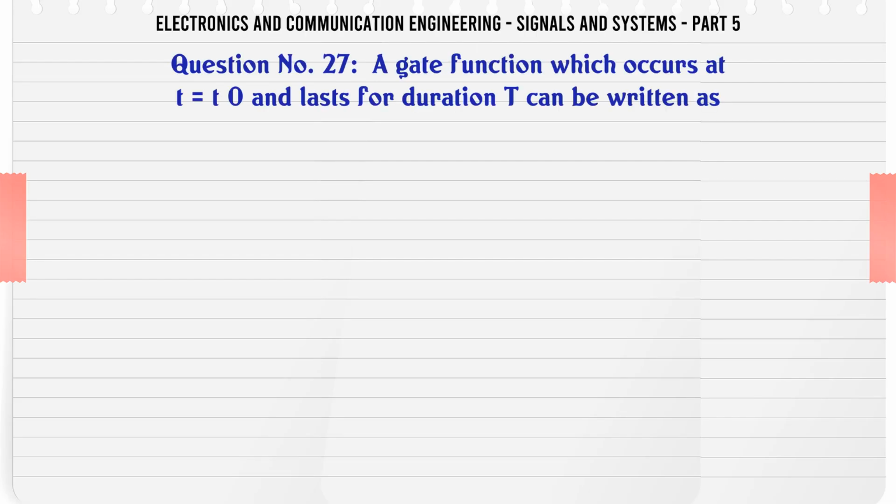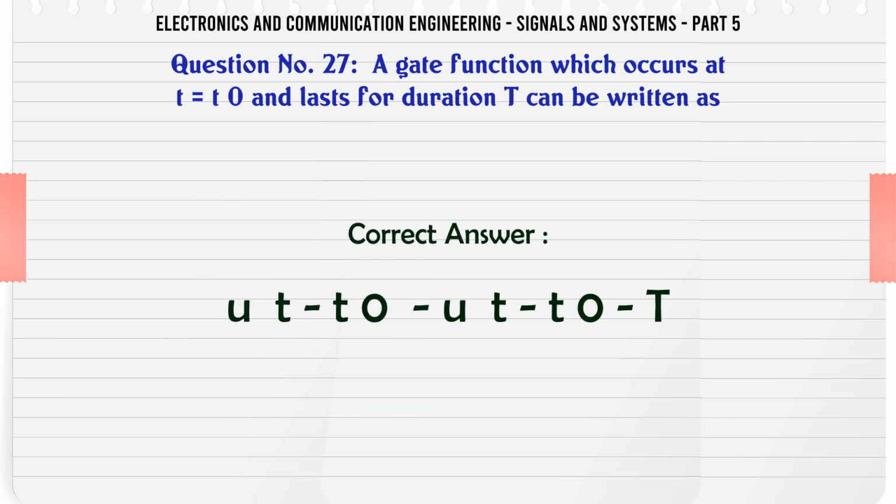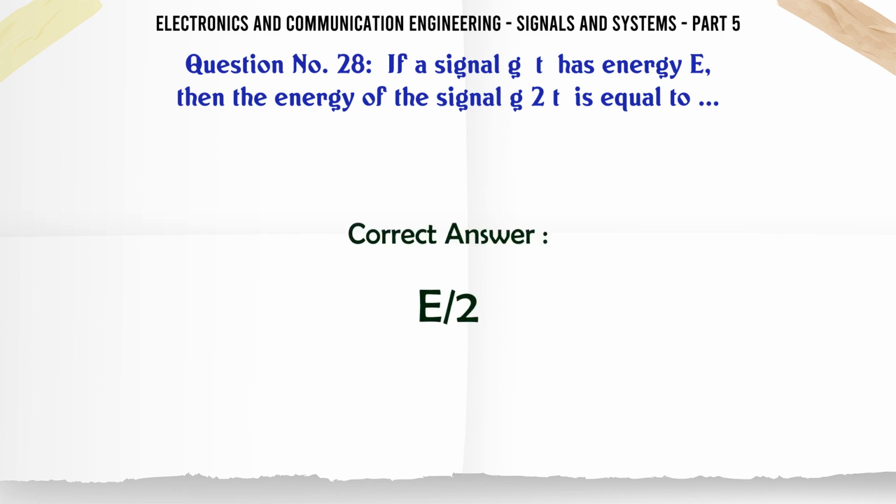A gate function which occurs at t = t0 and lasts for duration τ can be written as A: u(t - t0), B, C, D: u(t - t0) - u(t - t0 - τ). The correct answer is u(t - t0) - u(t - t0 - τ). If a signal g(t) has energy E, then the energy of the signal g(2t) is equal to A: E/2, B: E/4, C: E, D: 2E. The correct answer is E/2.